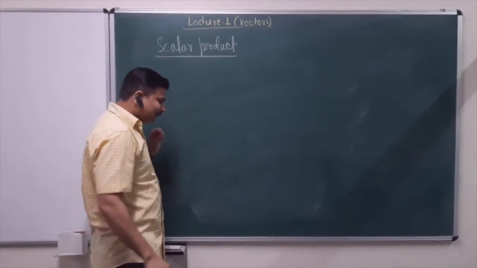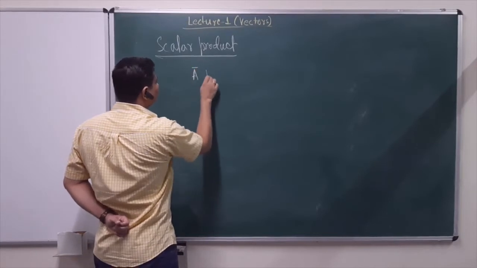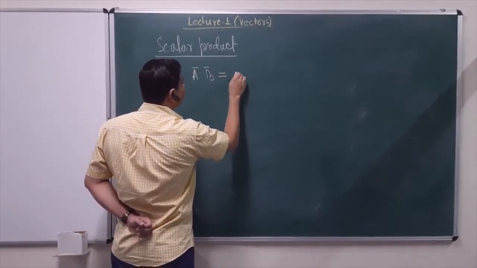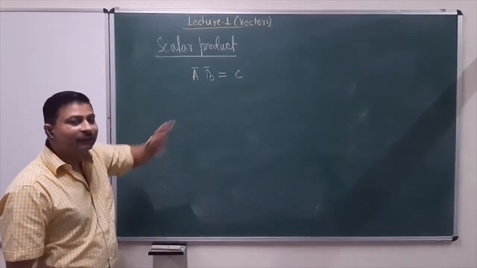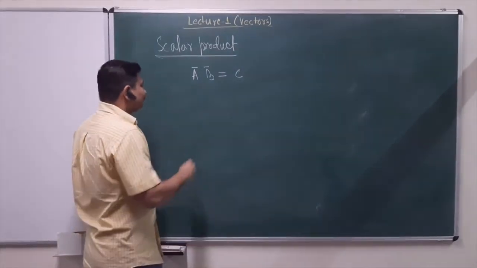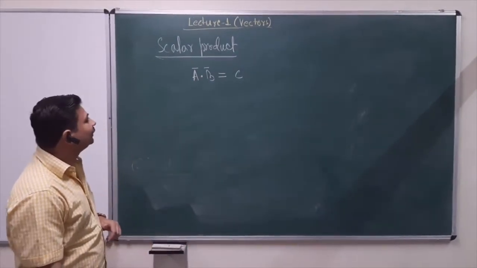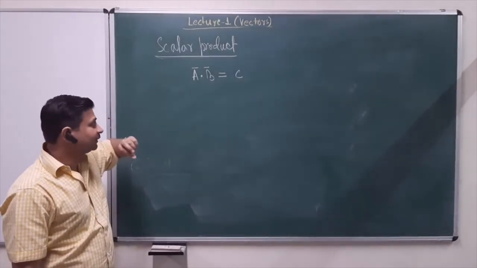Scalar product, as the name suggests, basically means that multiplication of two vectors gives me a scalar quantity, right? So A into B gives you a scalar quantity, and to identify it uniquely, the way we represent the multiplication is A dot B. So that would be the dot product or the scalar product.